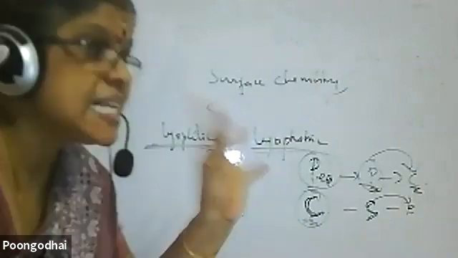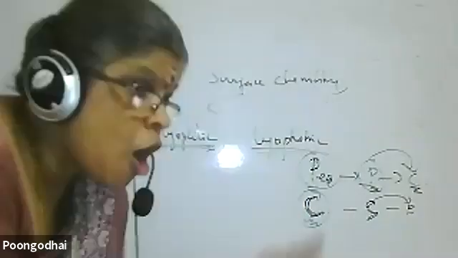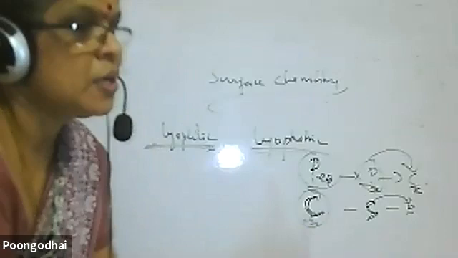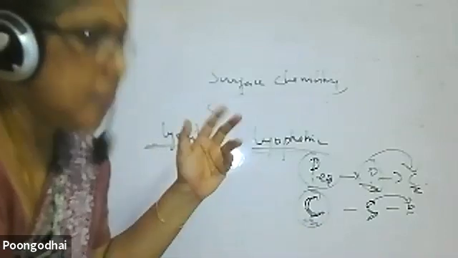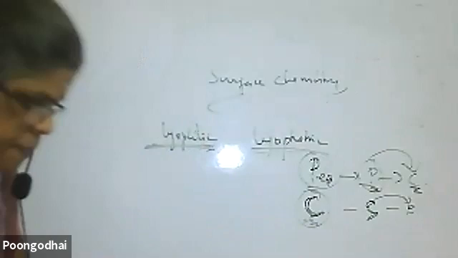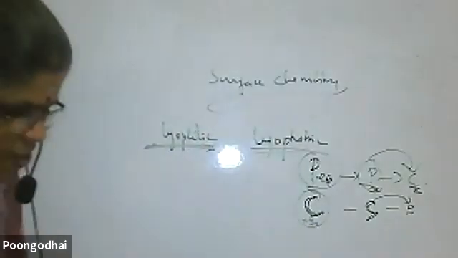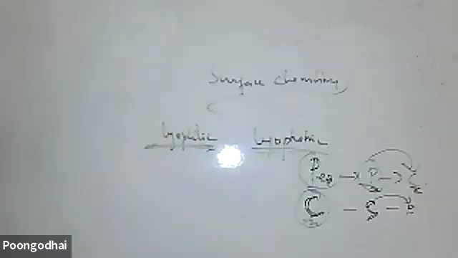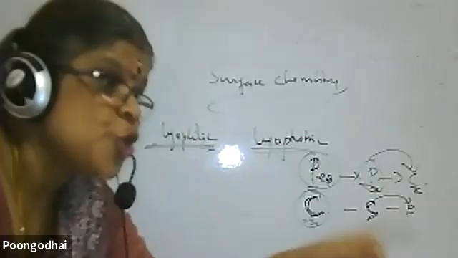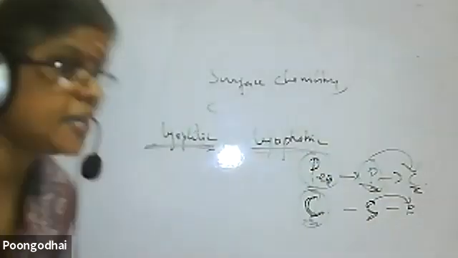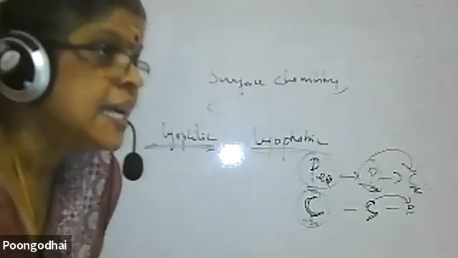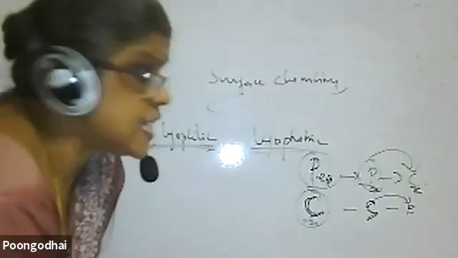It is the process of removing the electrolyte from a colloidal solution by means of diffusion through a semi-permeable membrane. Through dialysis, you are removing an electrolyte. The salt content in the solution is being removed by dialysis. That definition should be very clear.